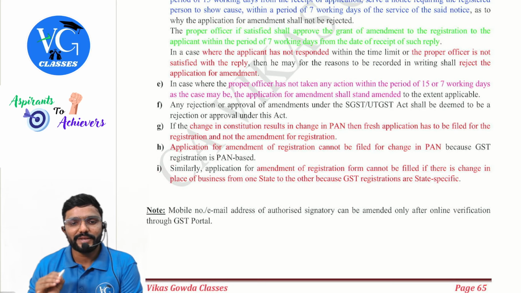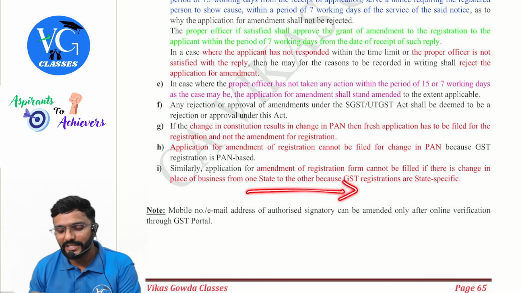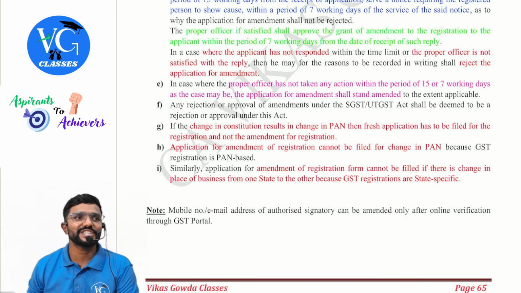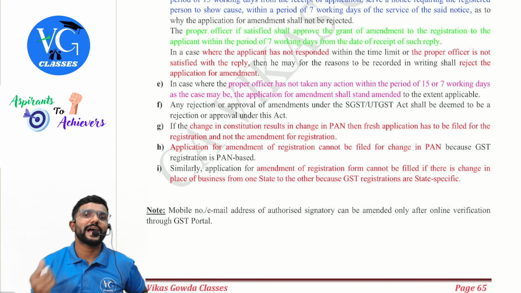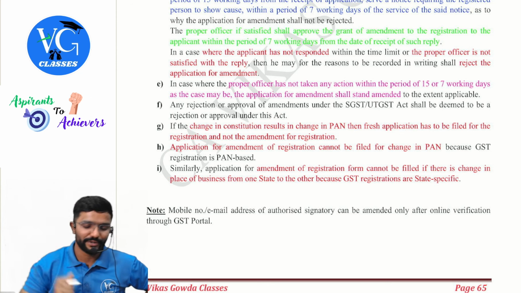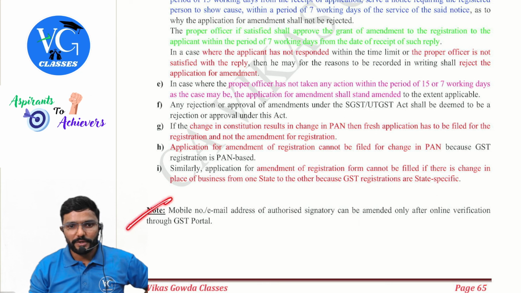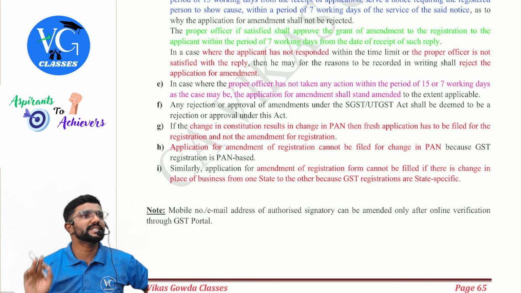Last, similarly, an application for amendment of registration cannot be filed if there is a change in place of business from one state to another state because GST registration is state specific. You cannot apply for amendment. The example I gave is shifting of my address from Karnataka to Tamil Nadu. I have to cancel my registration in Karnataka and obtain a fresh registration in Tamil Nadu, guys. Note, the mobile number and email address of the authorized signatory can be amended only after online verification through the GST portal.